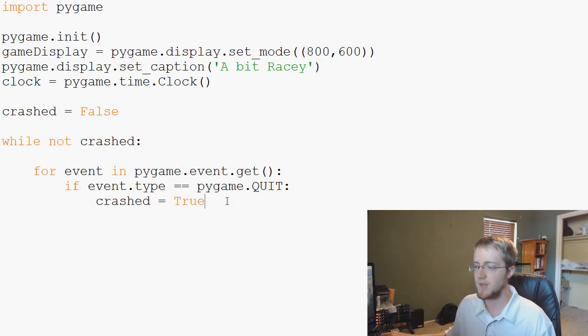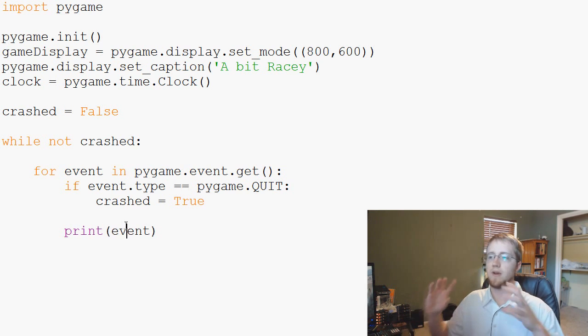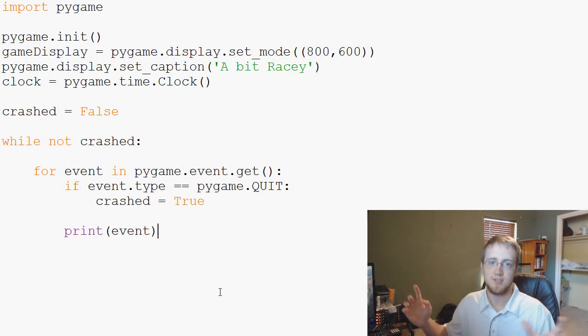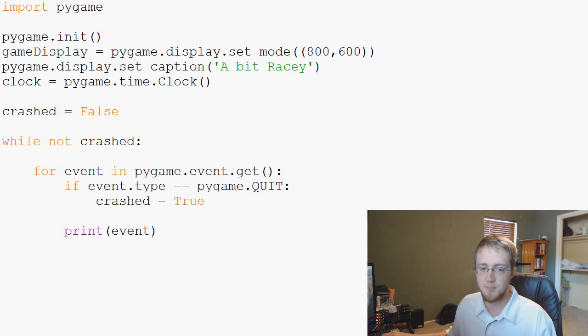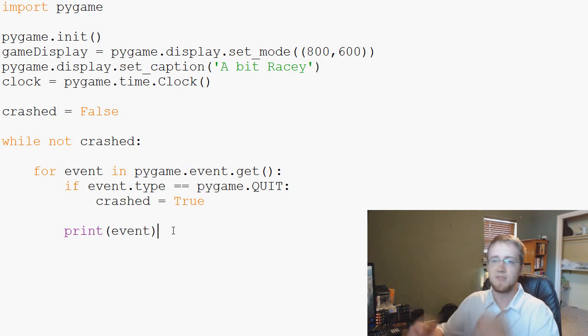And the other thing I wouldn't mind us doing is, let's go ahead and for event in pygame.event.get, we're going to also print event. So this will just print to console whatever event is happening, so you can see all of the events that PyGame is tracking on us. And that's basically it. Now, this will only work for a single frame,